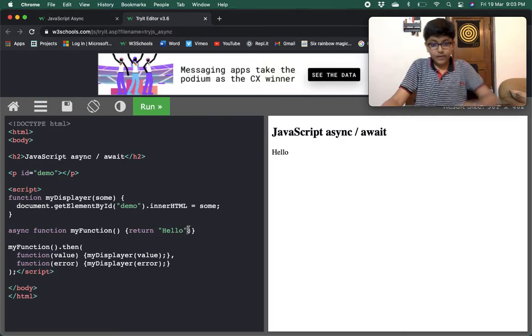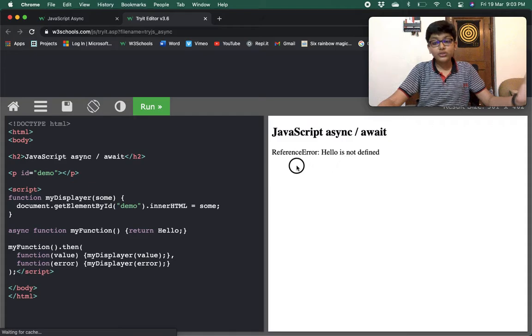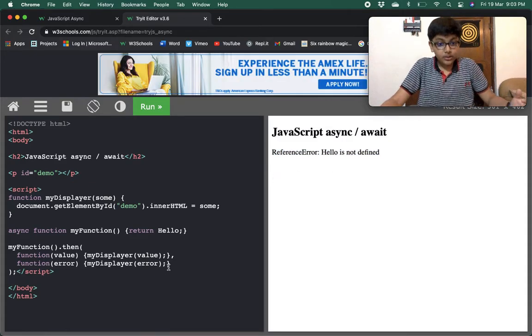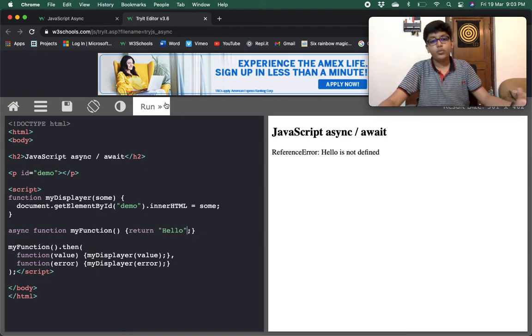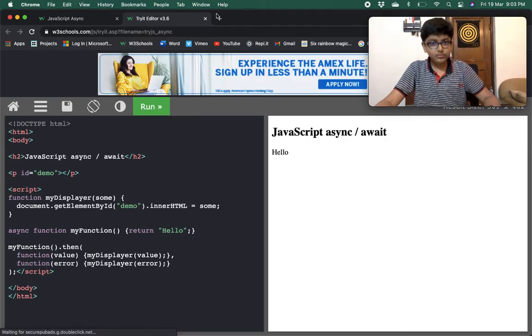If I cause an error intentionally, for example I remove the quotes, then it shows the error. So it is calling the error method, and it is showing us the error. Hello is not defined, so hello is nothing over here. That's why it is giving us a reference error. But in quotes it is just a string literal, so it would be all right.